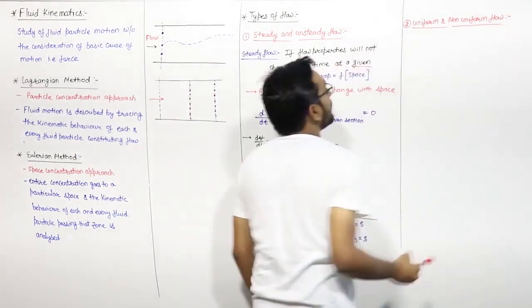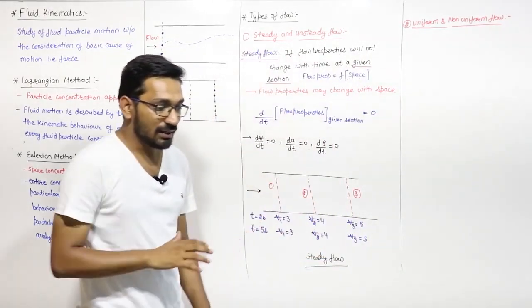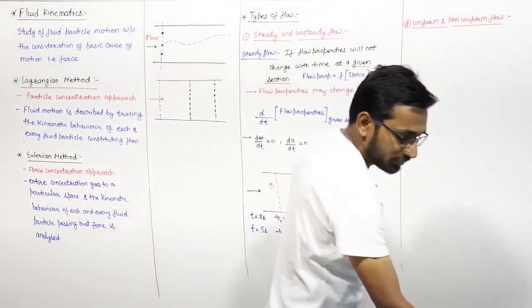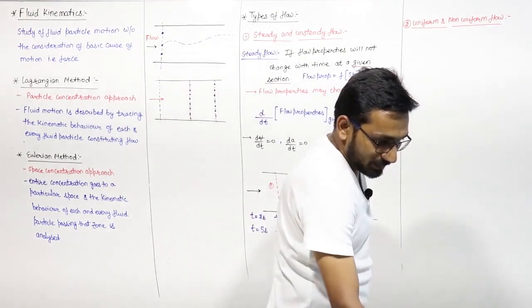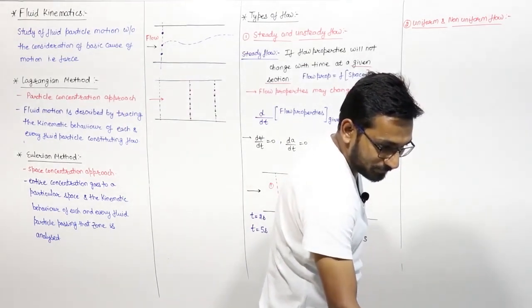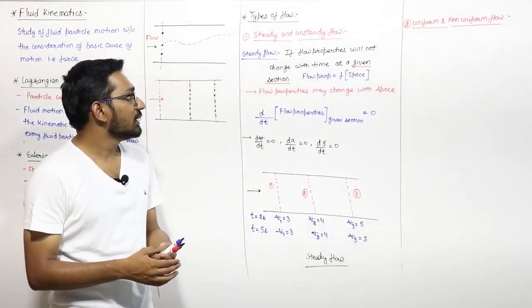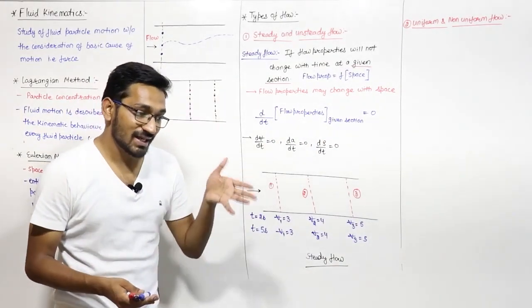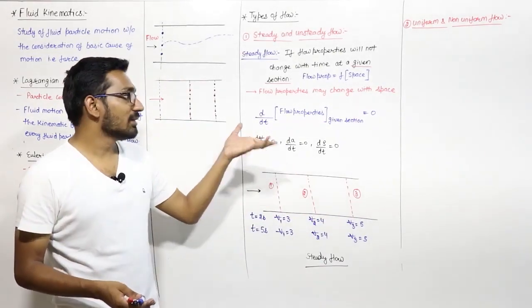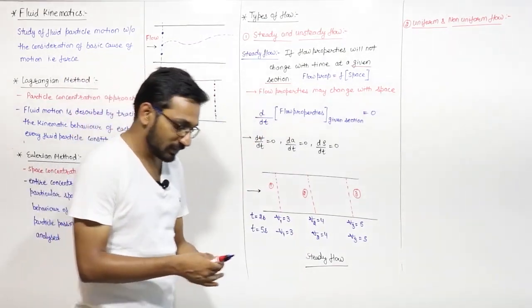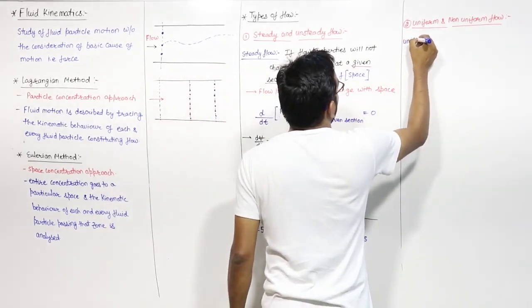Right, I hope you understand the meaning of steady and unsteady flow. Now let us see what is the meaning of uniform and non-uniform flow. If the fluid properties are not changing with section at a given time, then we can say that the flow is uniform flow.